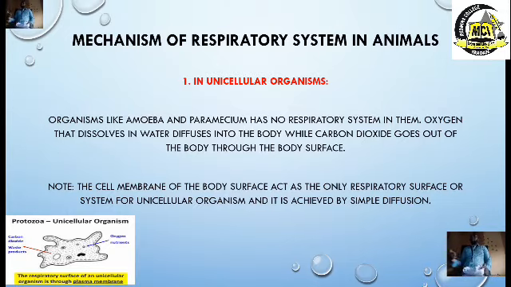Now, how is it possible for this water to pass through the cell membrane or the body surface? It is because the cell membrane or body surface has a large surface area to volume ratio. You can see the picture at the side, how oxygen comes in and how carbon dioxide leaves the cell.